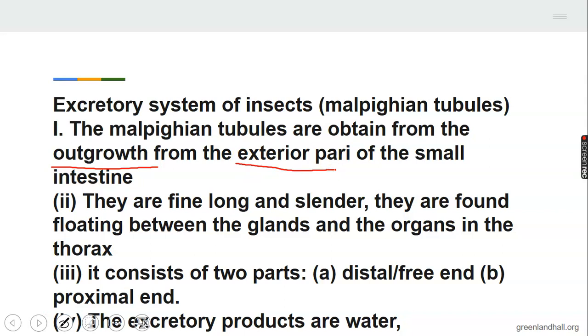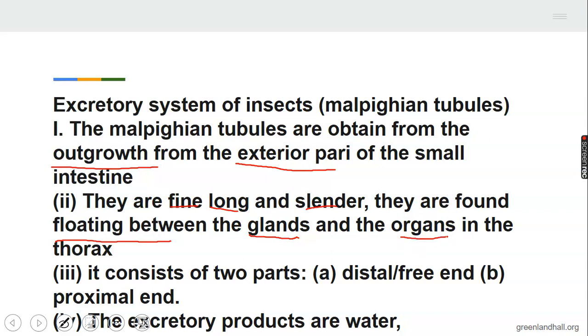Outgrowth is something that is growing on the outer part of the small intestine. They are fine, long, and slender. Look at those three words: fine, long, and slender. And they are found floating between the glands and the organs in the thorax.